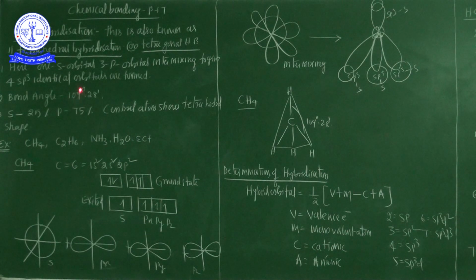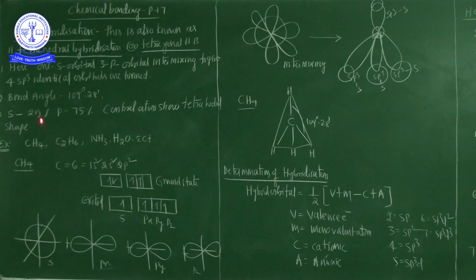One more important point: in sp3 hybridization, the s orbital involvement is only 25% and the p orbital involvement is 75%. This is the most important point. Here the central atom shows the tetrahedral shape, so all these molecules have a central atom with sp3 hybridization.